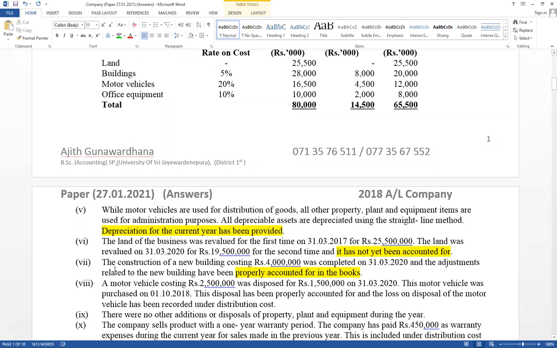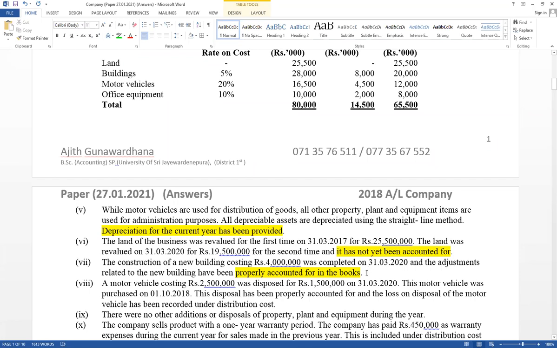Construction. It has given building construction. Think about date also, very important. Think about construction recorded already. Construction was completed end of the year. Right, it has given here: the construction of new building costing 4 million was completed end of the year.